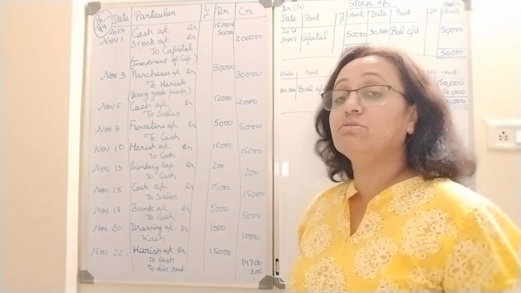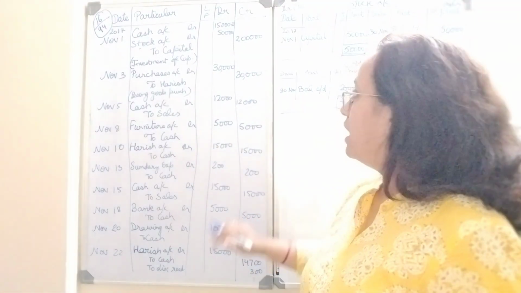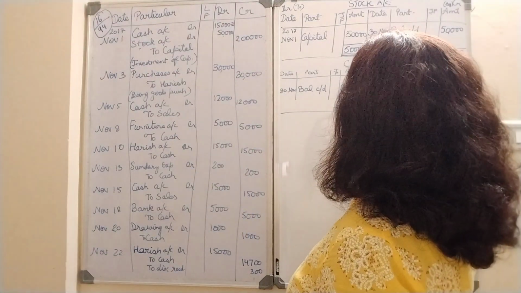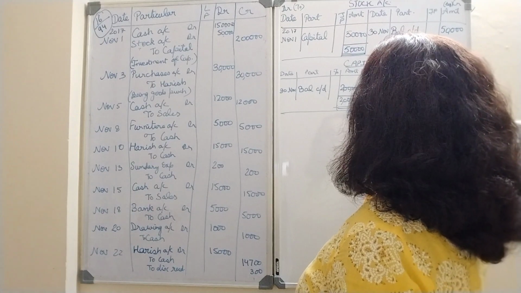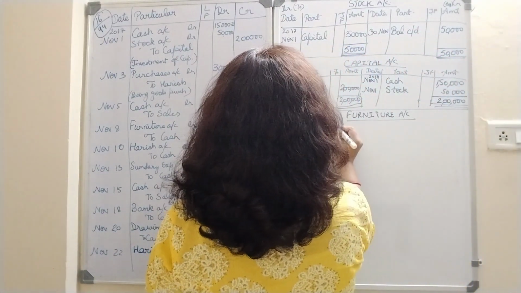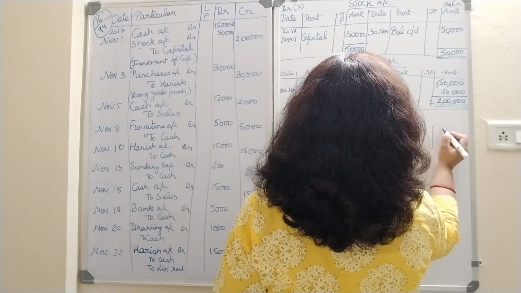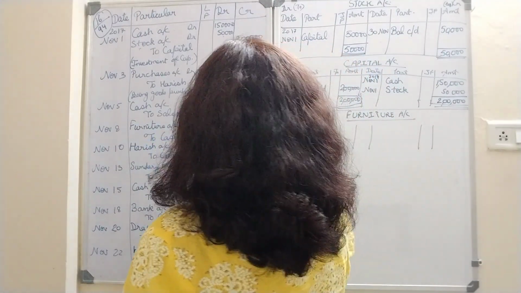Now I request you all to make the ledger accounts of each account and try to understand how we are doing it. To make it simple for you, I will make one more. Suppose furniture. Okay, furniture account, if I draw, how will it be? Now furniture to cash, right?